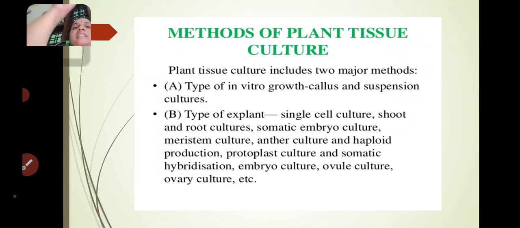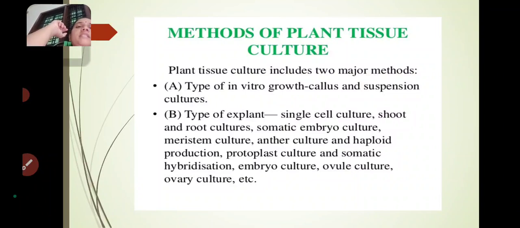So callus is a primary structure before raising the plant. If you give plant regulators to the callus, it will produce the plant. It will produce the roots and shoots, then it will look like a plant and develop as a plant. Okay, ma'am? So that is the type of in vitro growth.